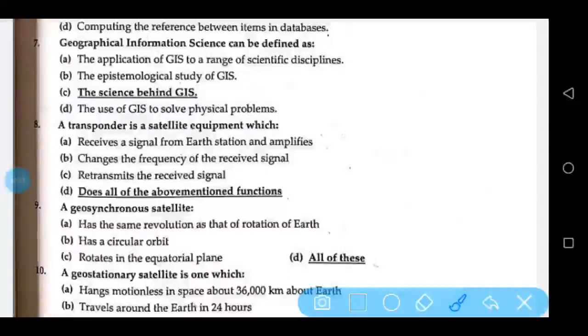Geographical information science can be defined as the science behind GIS. A transponder is a satellite equipment which does all of the above mentioned functions. A geosynchronous satellite has the same revolution as that of the rotation of Earth, has a circular orbit, and rotates in the equatorial plane. All of these.